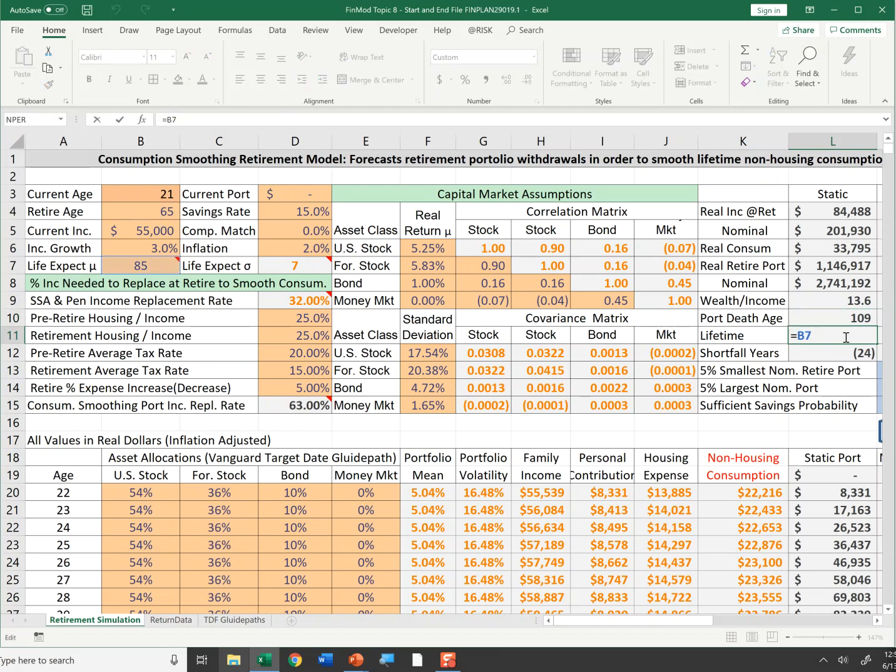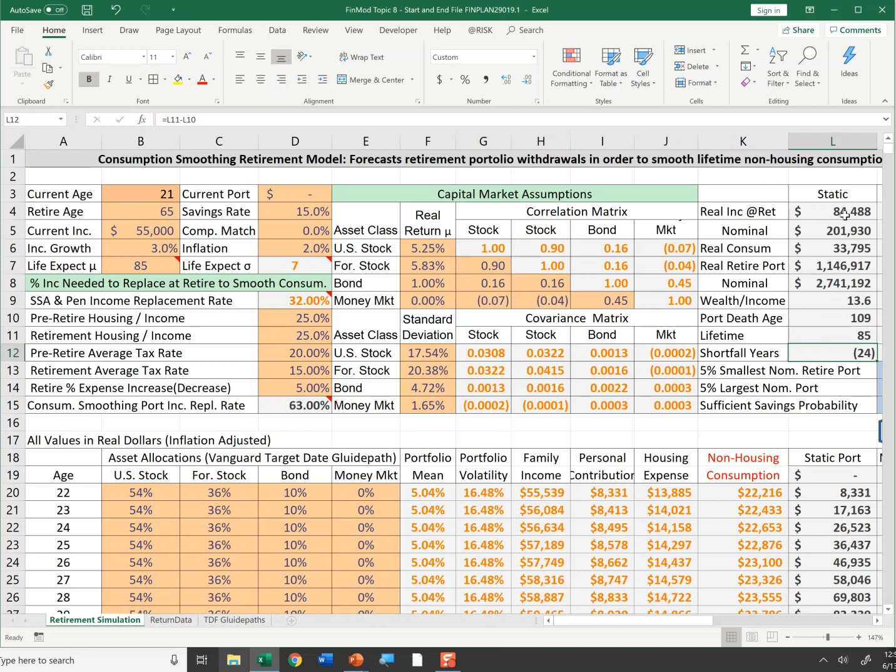I said I expect to live to 85 if I make it to 65. Therefore, there are actually no shortfall years, no years in which my portfolio went negative while I was living. So I actually have negative 24 shortfall years, years in which I ran out of money and I'm just living on Social Security. So this is the static model.